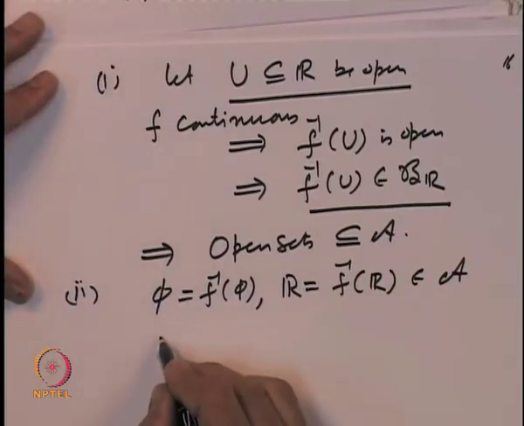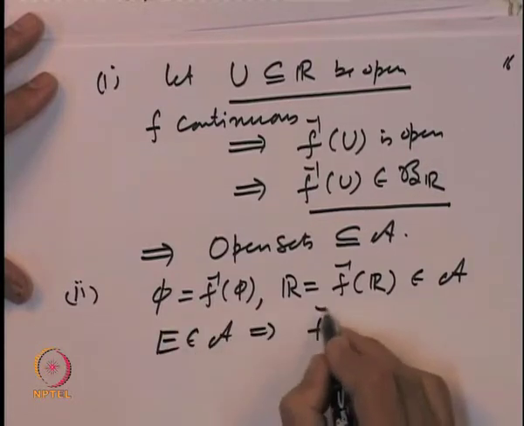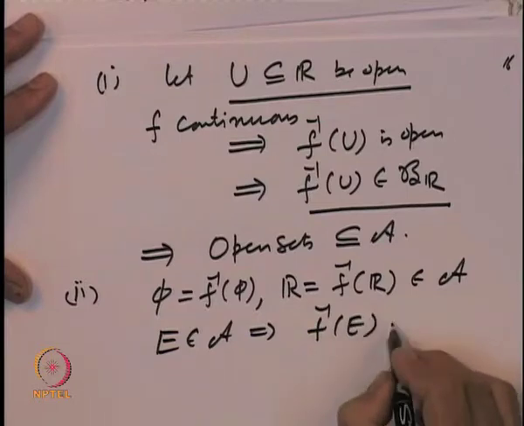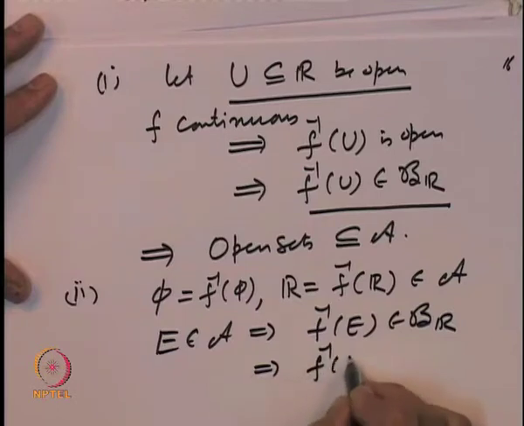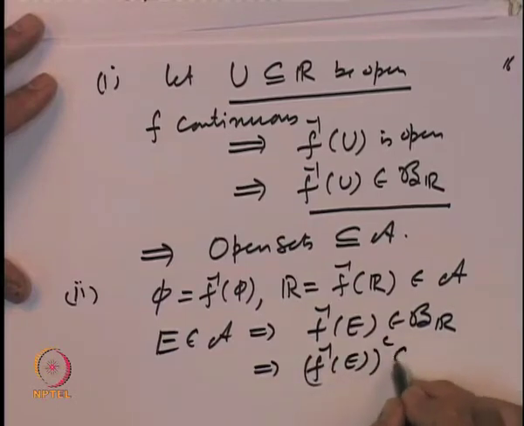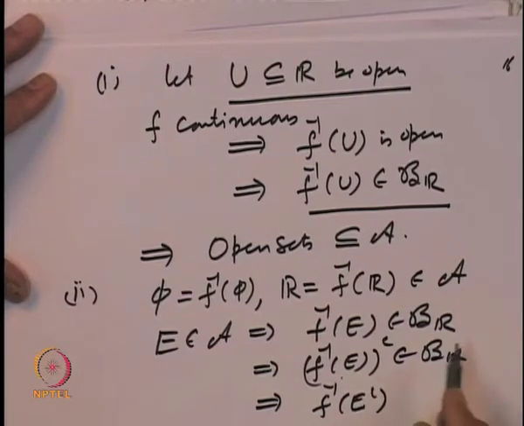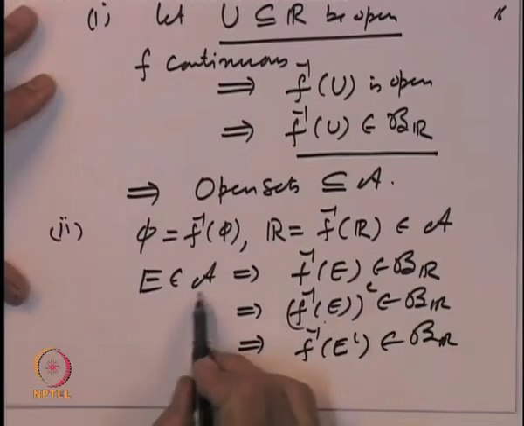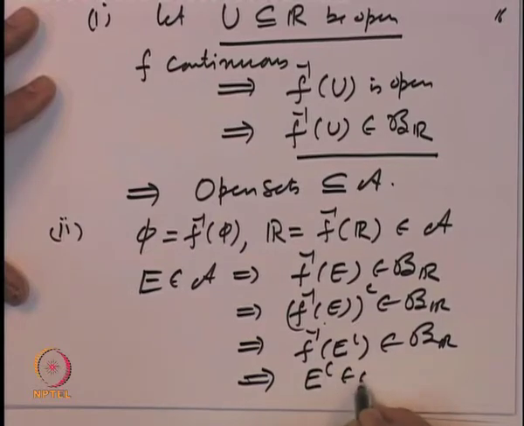The second property: if E belongs to A, that implies F inverse of E belongs to B R, and that implies F inverse of E complement belongs to B R, because this set is the same as the complement of F inverse of E. So, what we have shown is if E belongs to A, then F inverse of E complement belongs to B R, and that implies that E complement belongs to A.